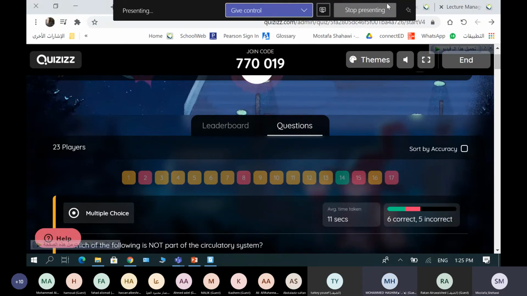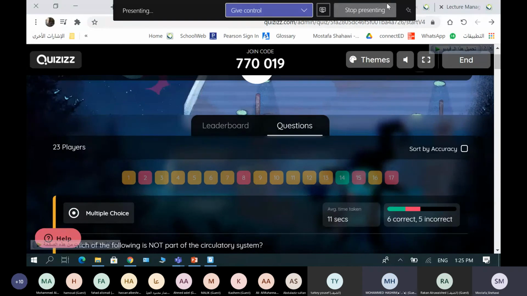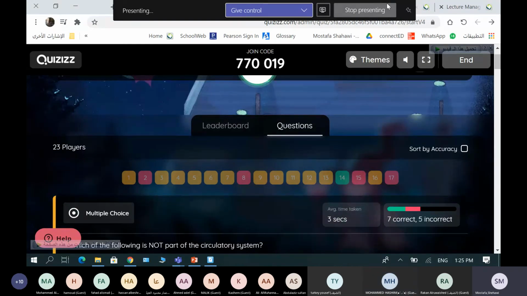Mister, say the code again. 770019 in front of you. Mister, there are so many things we didn't take. We'll check it later, no problem. No problem if you make a mistake.